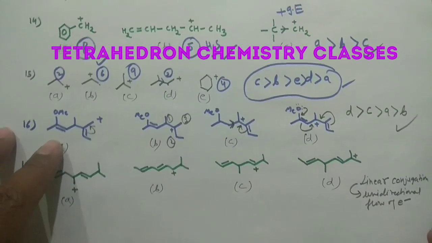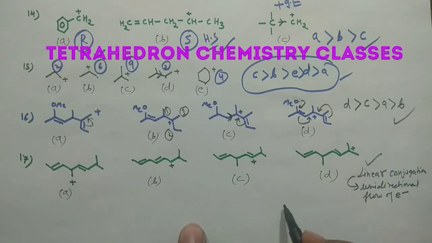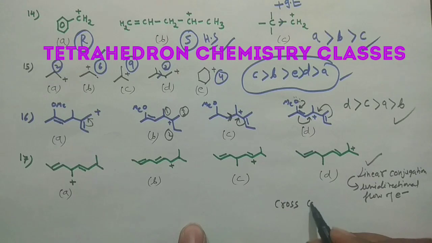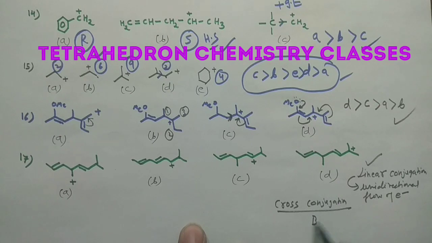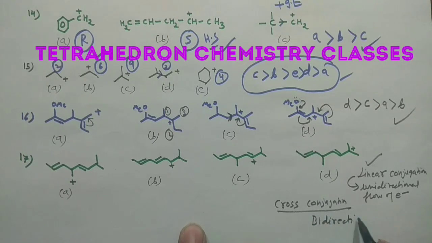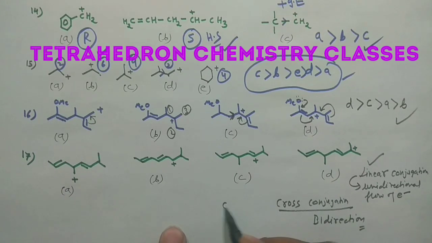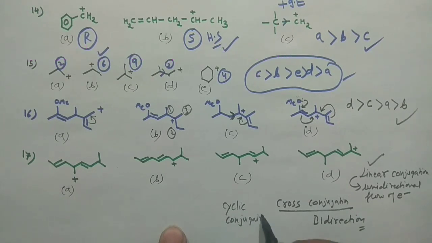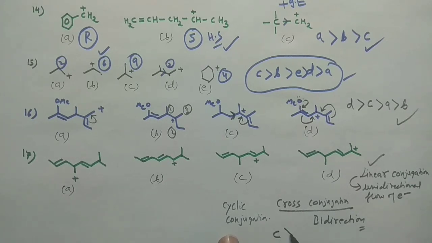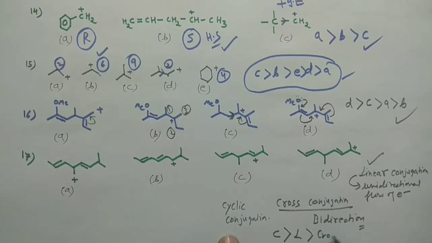Then there comes cross conjugation, that means bidirectional, that means electrons can come through different directions. And then you have cyclic conjugation in a cyclic system. Whenever this happens, cyclic conjugation will win over linear conjugation, and cross conjugation would be the last one. So you have to check.